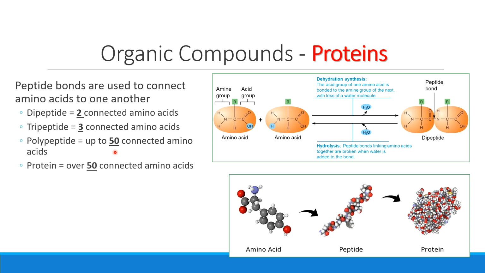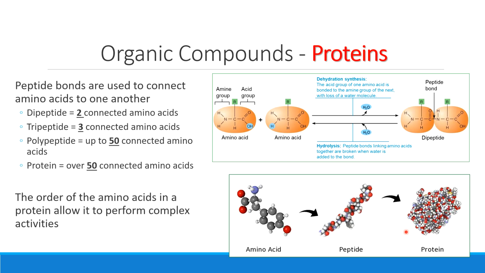Once we have more than 50 amino acids grouped together, we're going to call that a protein, not just a polypeptide. So when I use the word protein, consider that means I have over 50 different amino acids that are all put together to form that structure. So we go from a single amino acid into some kind of peptide, maybe a dipeptide, all the way up here to a functional protein made out of many, many different amino acids.